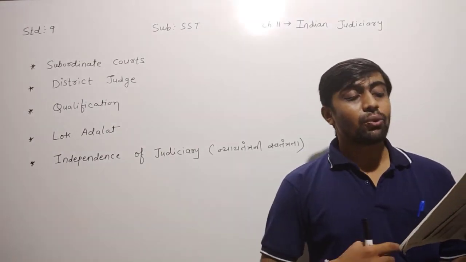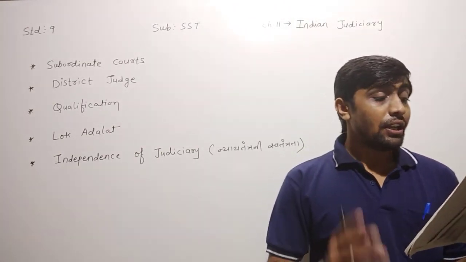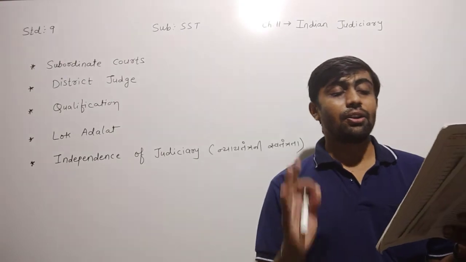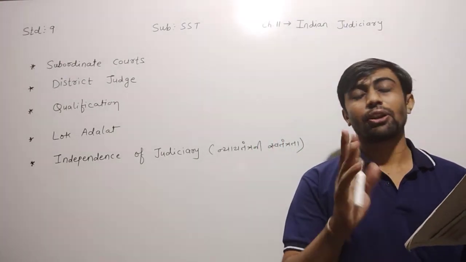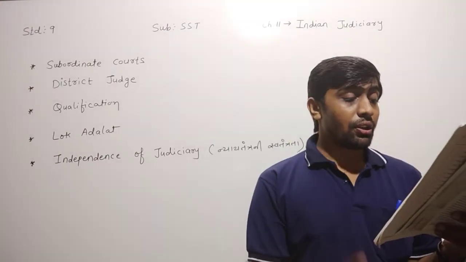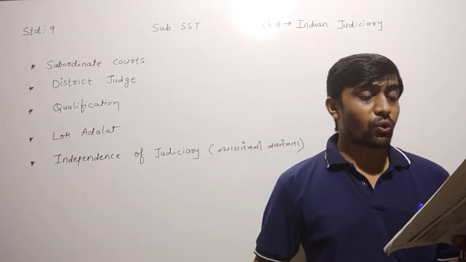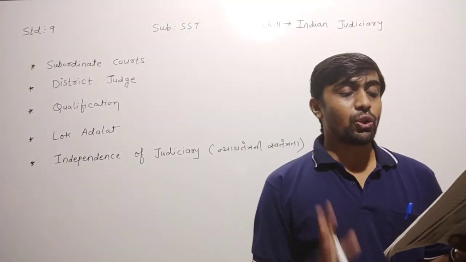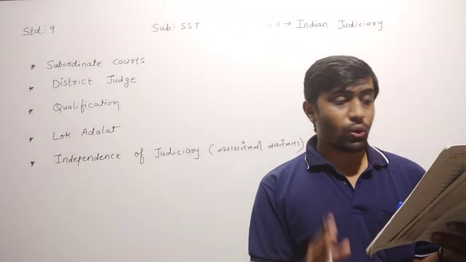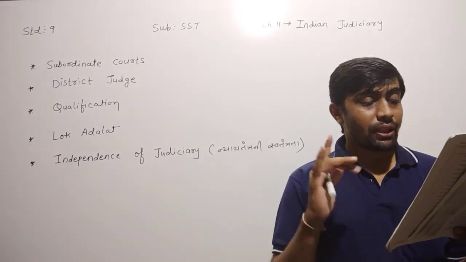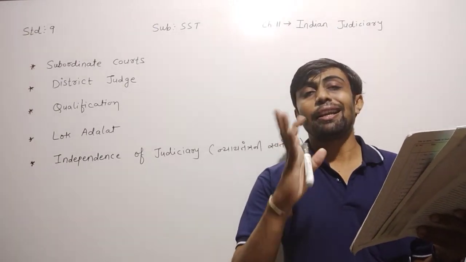Now, dear children, they have given about the facts of India. At the present day, there are near about 3.5 crore pending cases in our judiciary. How much? Near about 3.5 crore pending cases in our judiciary. And second, the insufficient number of court judges and staff is the reason for the delay in justice.